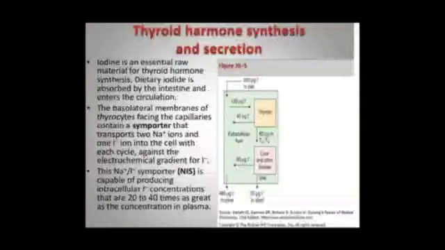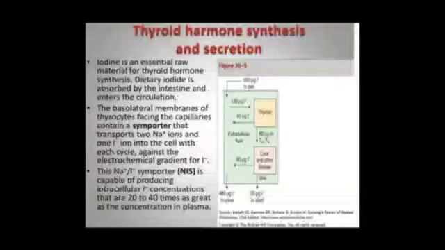What is thyroid hormone synthesis and secretion? Iodine is an essential raw material for thyroid hormone synthesis. Dietary iodine is absorbed by the intestine and enters the circulation. The basolateral membranes of the thyrocytes facing the capillaries contain the symporter, that is the sodium iodide symporter, which transports two sodium ions and one iodide ion into the cell with each cycle, against the electrochemical gradient for iodide.